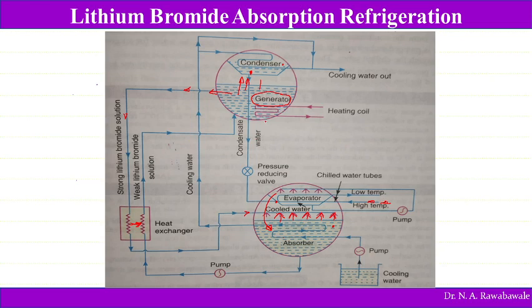Now for the purpose of cooling in the absorber and in the condenser, water from the cooling pond is taken with a pump, and this cold water is circulated in the absorber in order to absorb heat energy. When this water absorbs heat energy, the temperature of the lithium bromide solution gets reduced and it absorbs water vapor.